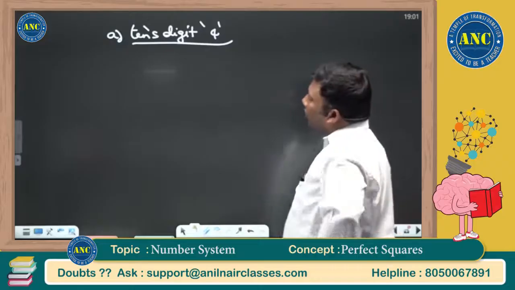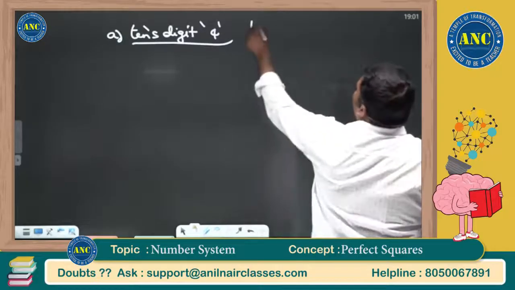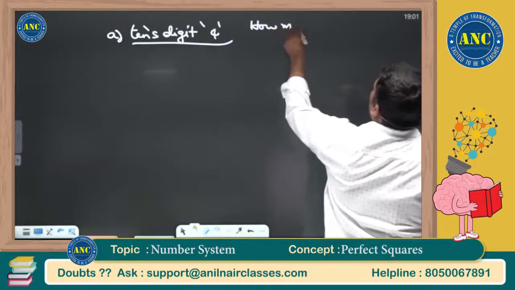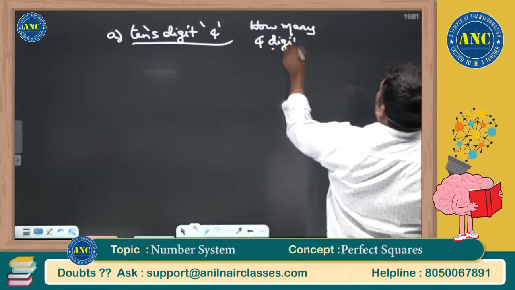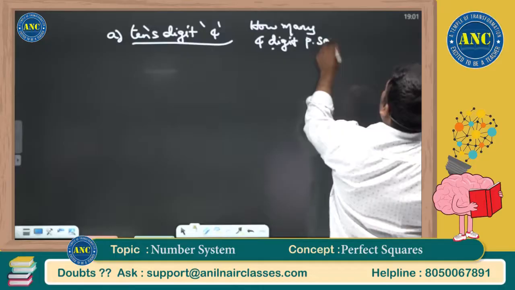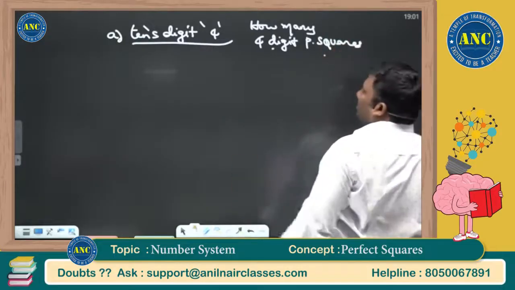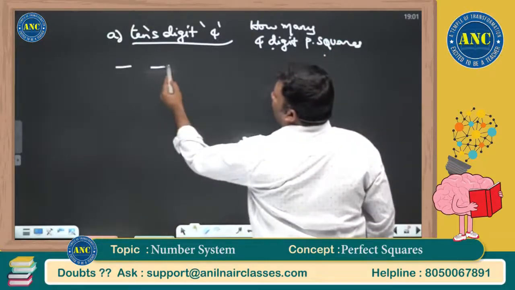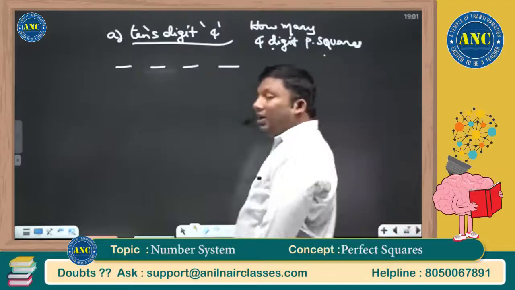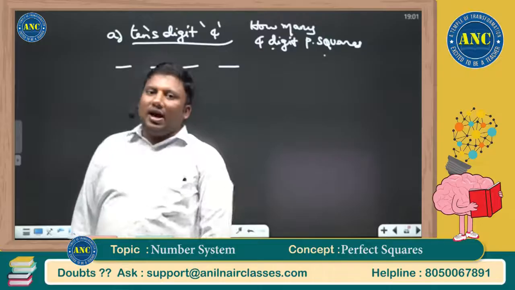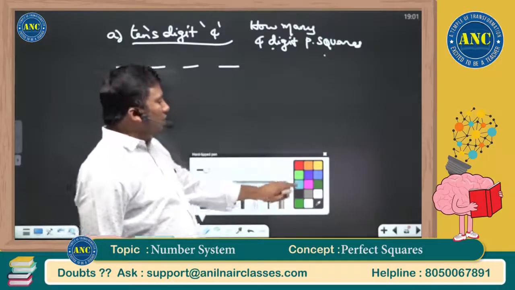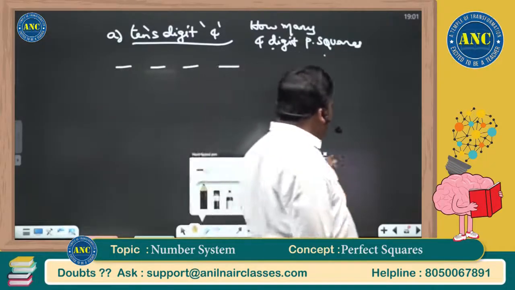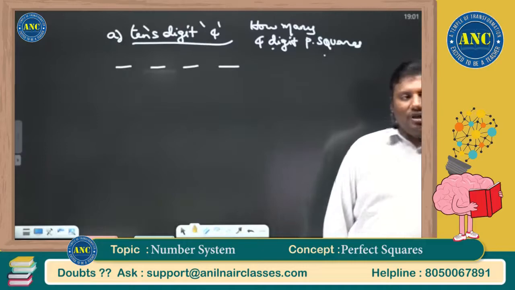Tens digit 4. How many 4 digit perfect squares have the tens digit 4? Listen carefully. We will go step by step. We'll go with the foundation of the class.